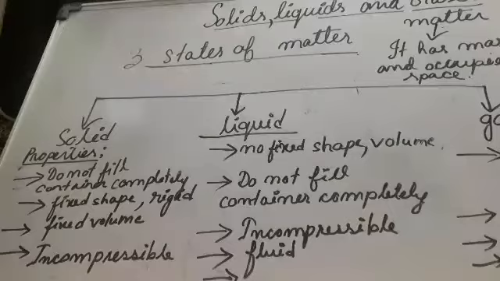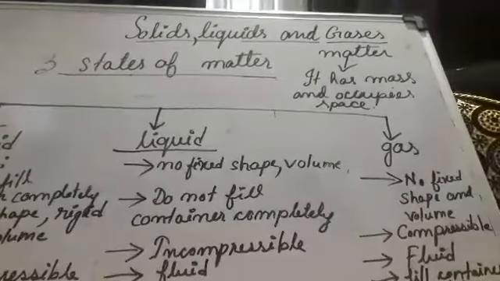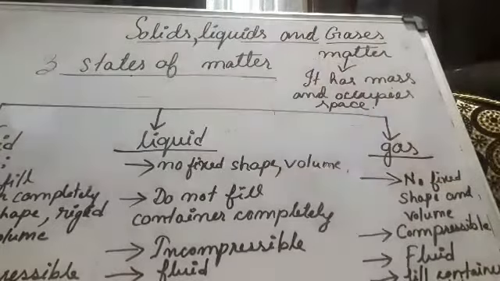And lastly, go through some characteristics of gases. First one, gases have no fixed shape and volume. Next one, gas is compressible in nature.